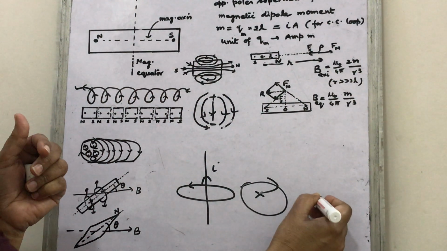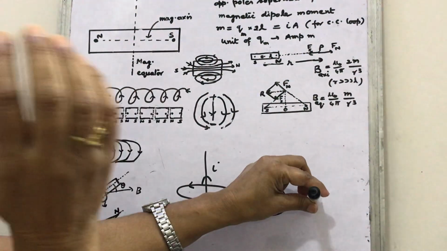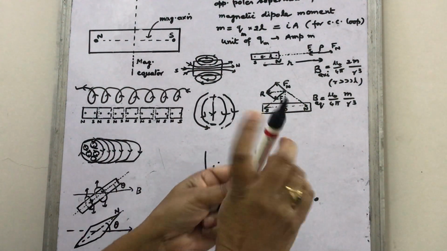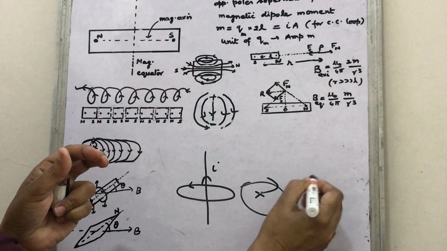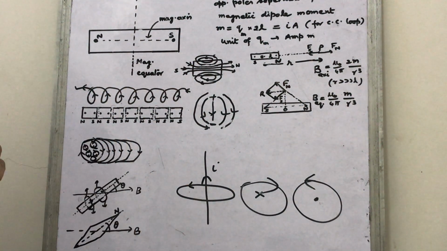If the current is perpendicular to the plane in the outward direction, put the thumb of the right hand outward, and the curling of the fingers gives the direction of the field. So we have all read this.